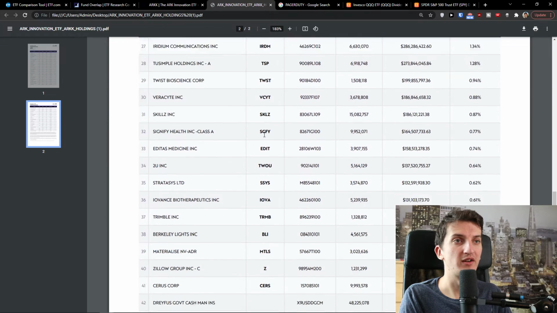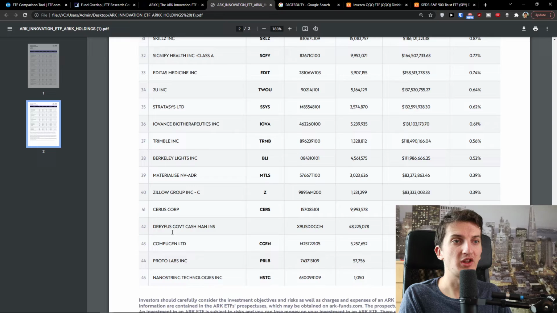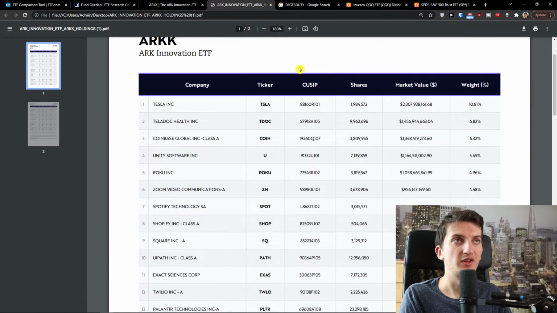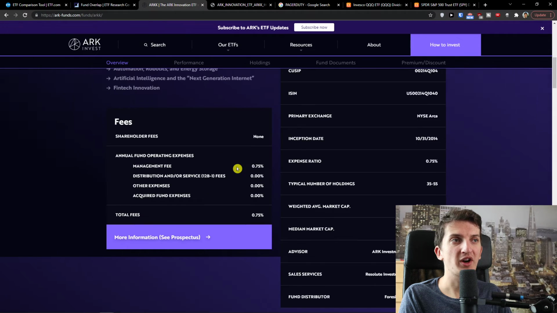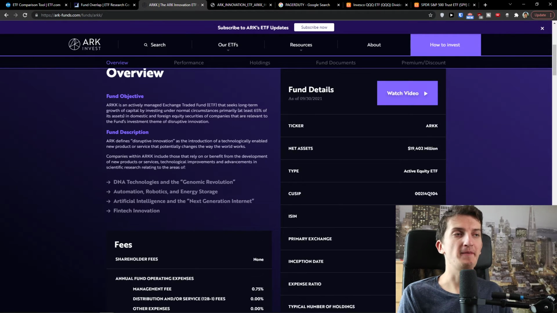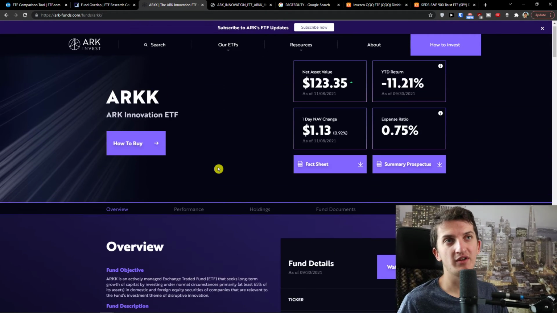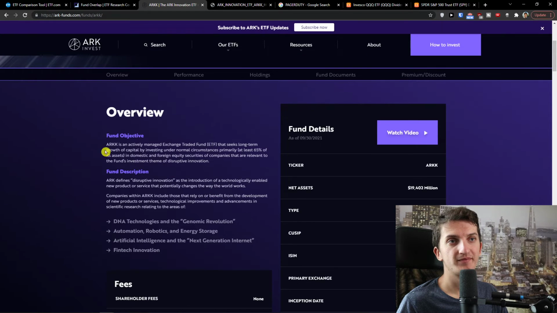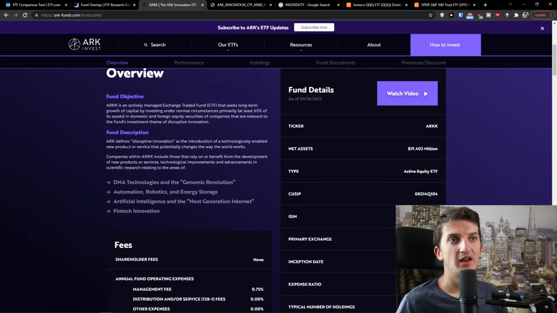Also growth there. Nanostring Technology. This is pretty much it. So they're focusing on disrupting the market and disrupting segments. And this is what ARK Invest is about: disruptive innovation.